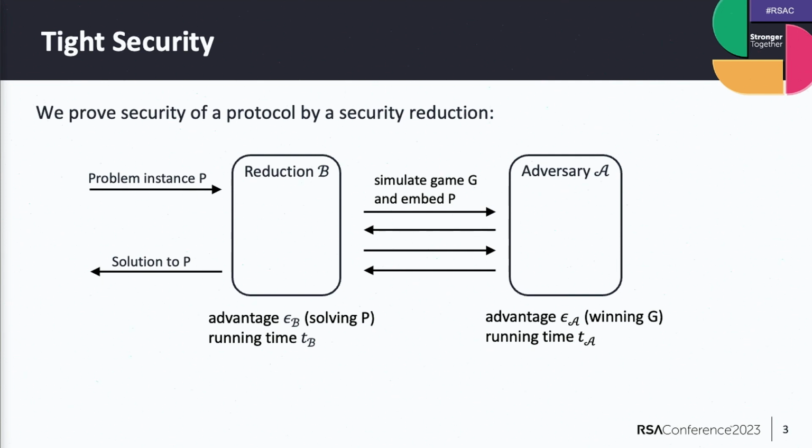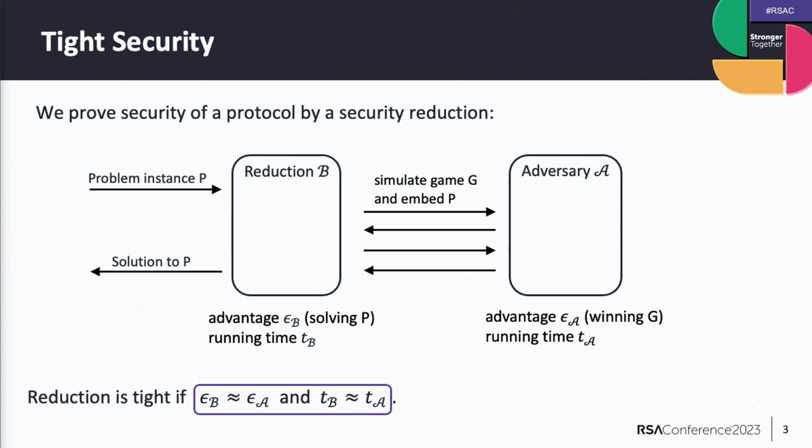Now we want to quantify the success probabilities of these two instances. Let's say the advantage of the adversary in winning this security game is denoted by epsilon_A, and it runs in time T_A. The advantage of the reduction in solving the computationally hard problem is epsilon_B, and it runs in time T_B.